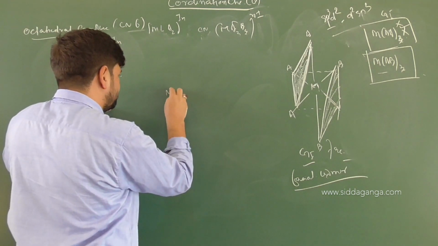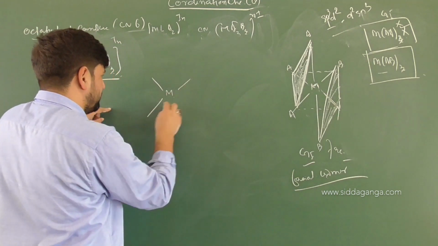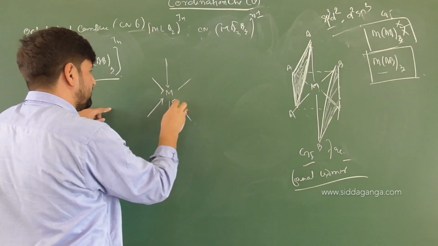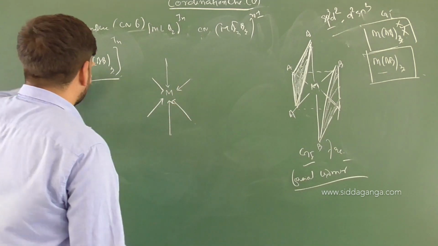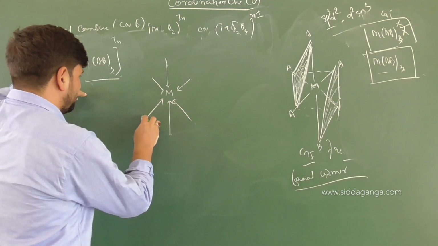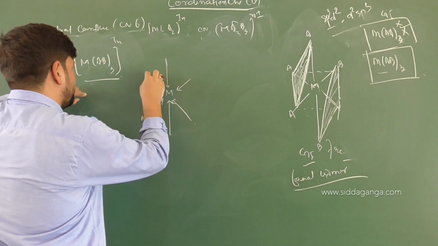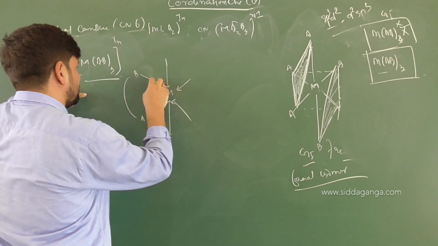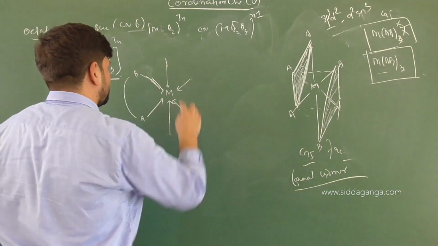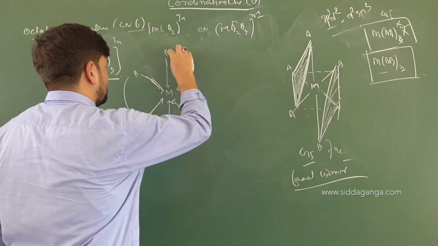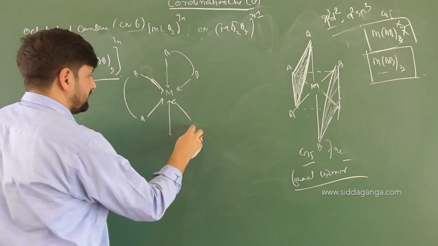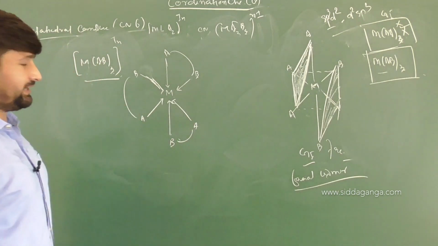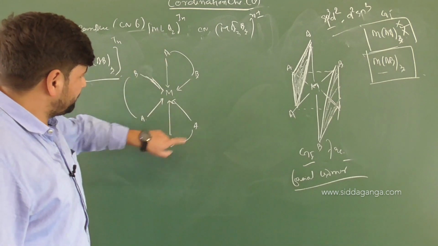So we have a metal atom, right? Then 1, 2, 3, 4. One above the plane, one below the plane. These are what? Coordinate bonds made to the central metal atom. Correct or not? So we have AB. I'll draw here A. It's a bidentate ligand, right? So here it is B. It is B here. Donated electrons. I'll make it here A. I'll make it B here. Again, I'll make it A here. And it will be B. It's a bidentate ligand. Okay, this is the complex that I have drawn. Keep it in mind. So AB, AB, AB.